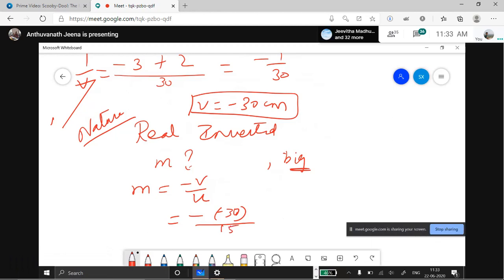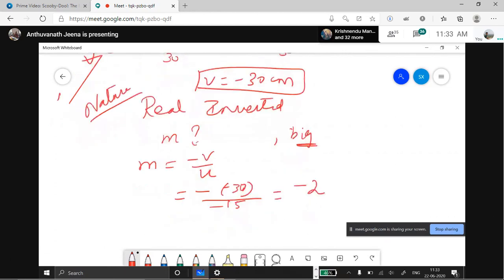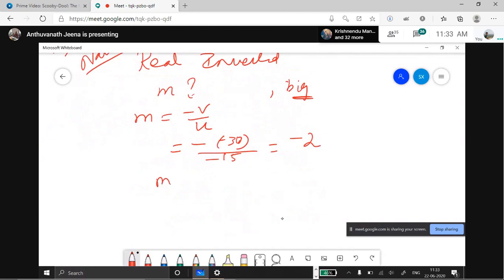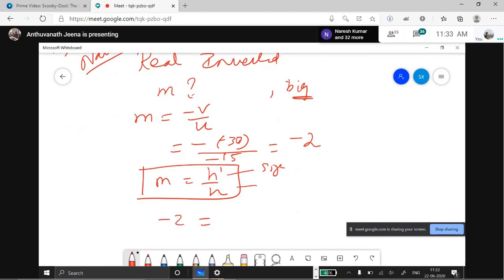Now, the magnification is minus 2. M is also h dash by h, where h dash is the size of the image and h is the size of the object. So minus 2 is equal to the image size by the object size. See the question: the object size is 1 centimeter.